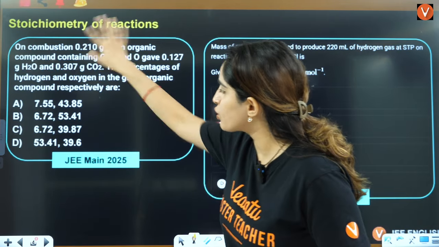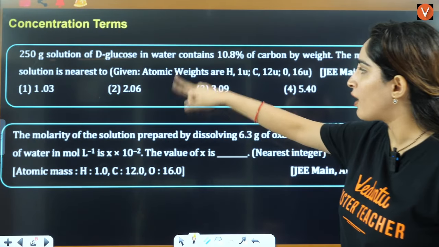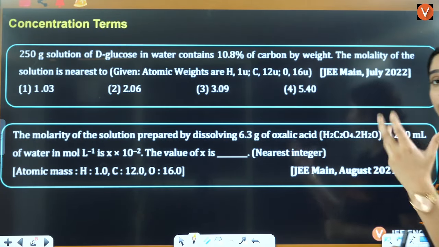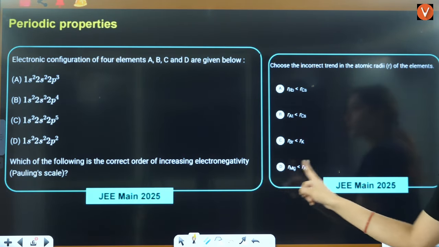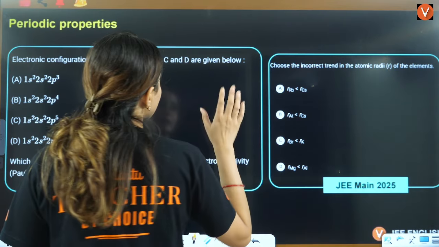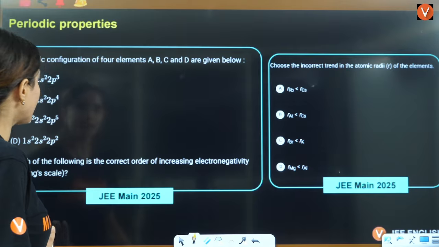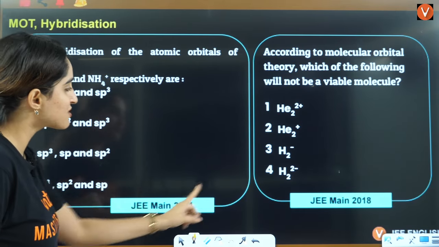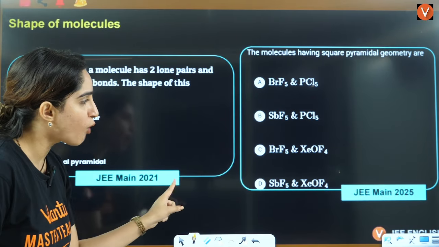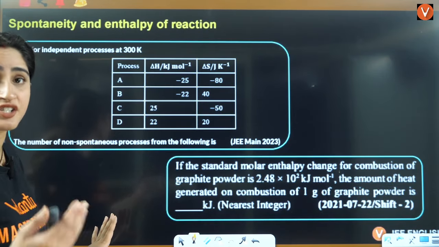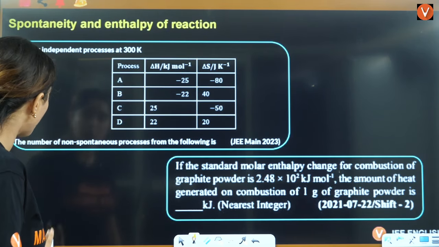For example, stoichiometry, the latest question is based on stoichiometry. Then concentration terms, you can see 2022, 2021, a question has been asked. Periodic properties, questions are asked directly, the electronic configuration, radius, from the properties in the periodic table. MOT and hybridization, again you will see they directly ask bond order questions. On shapes of molecules also, questions on hybridization are asked directly. Spontaneity and enthalpy of reaction also, questions are asked directly.